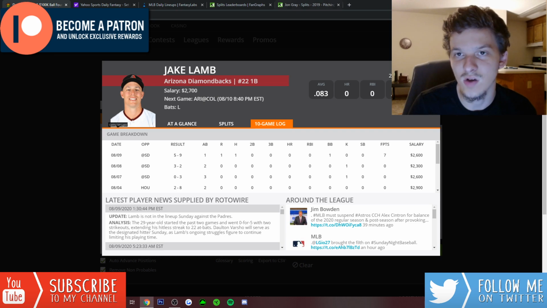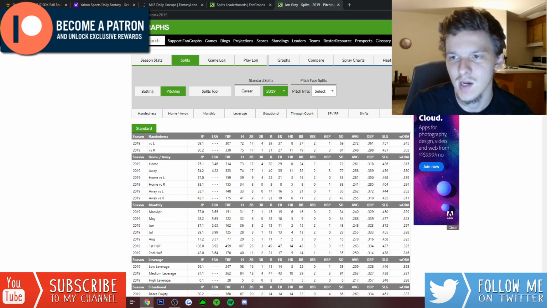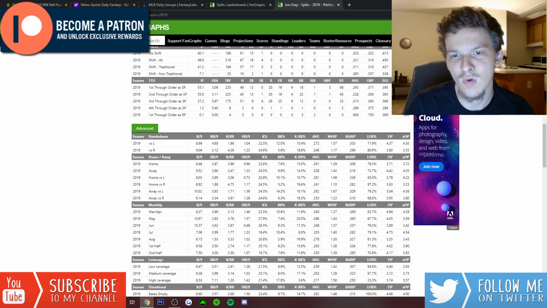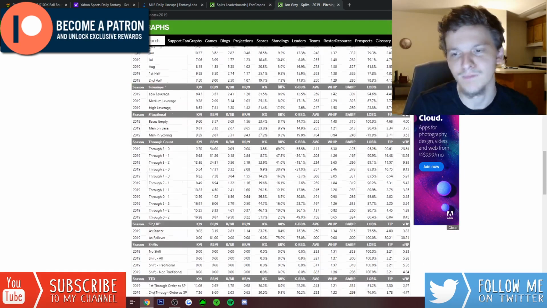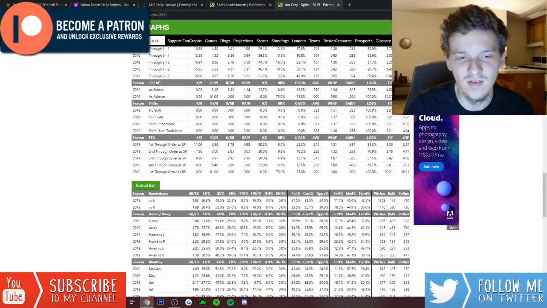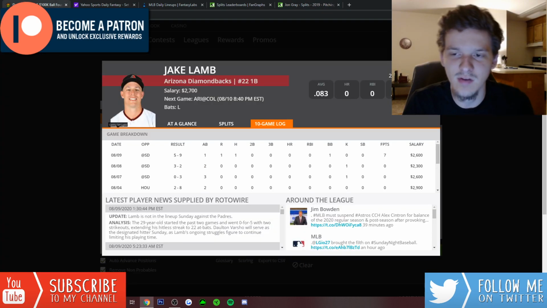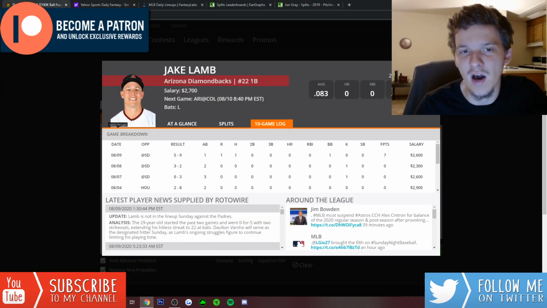against Jon Gray, who does struggle against lefties, like we said earlier. Gave up a .345 wOBA to lefties last season. Didn't give up a ton of home runs, just 1.04 home runs per 9, but still a pretty high wOBA to lefties. A lot of hard contact as well, 43.5% hard hit rate against left-handed hitters. I like Jake Lamb a ton at $2,700. I think he is one of the top values.